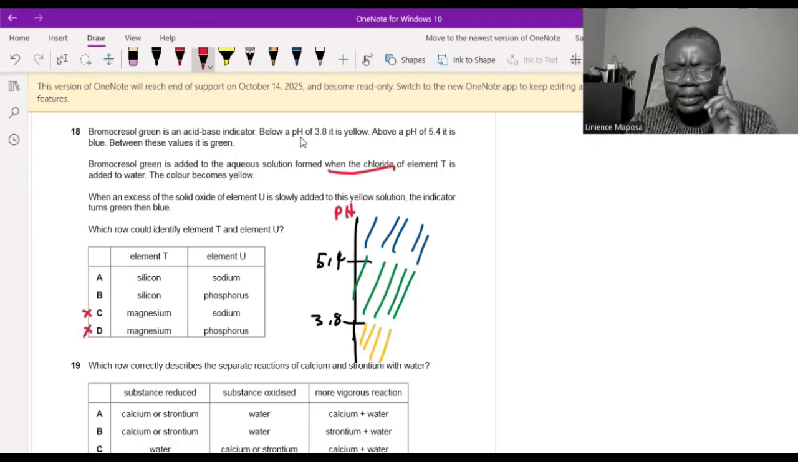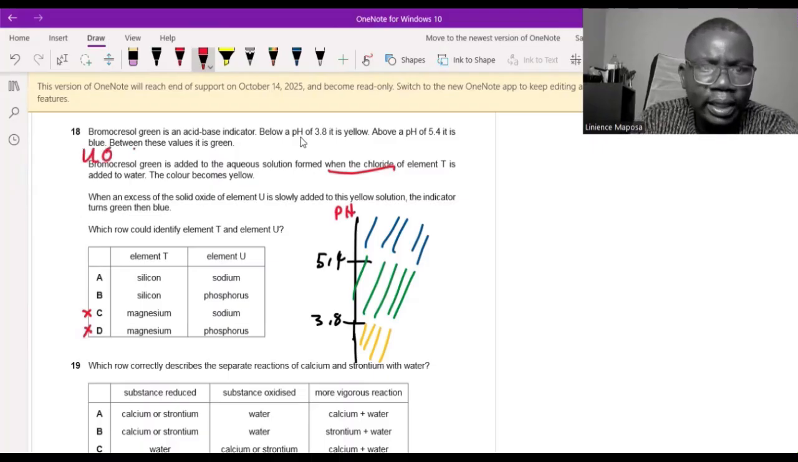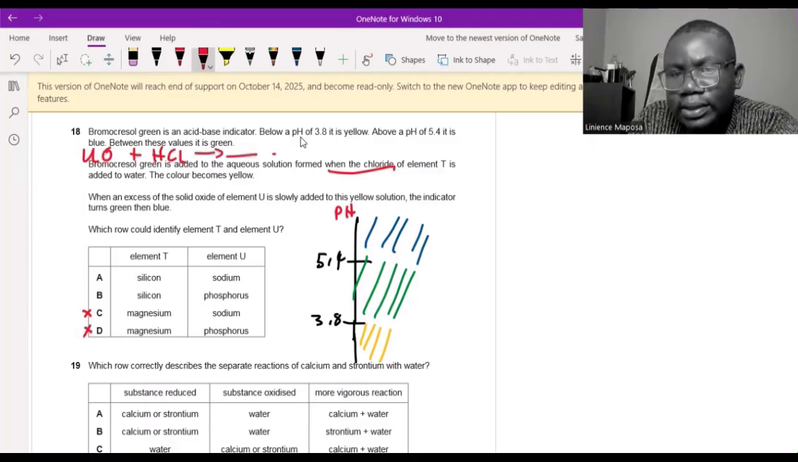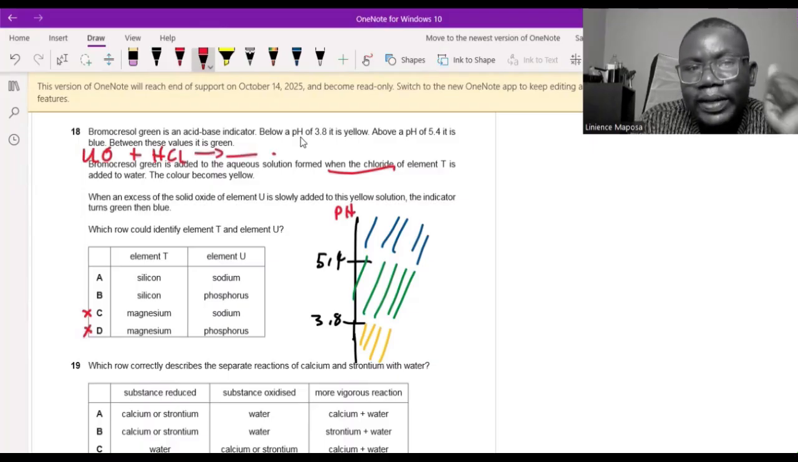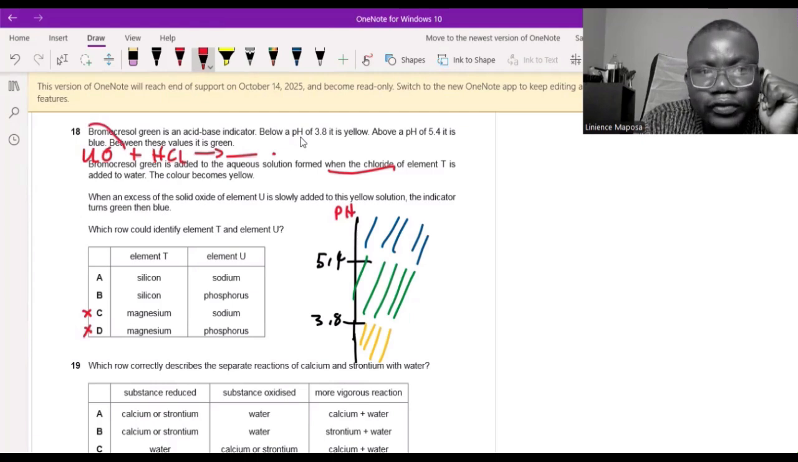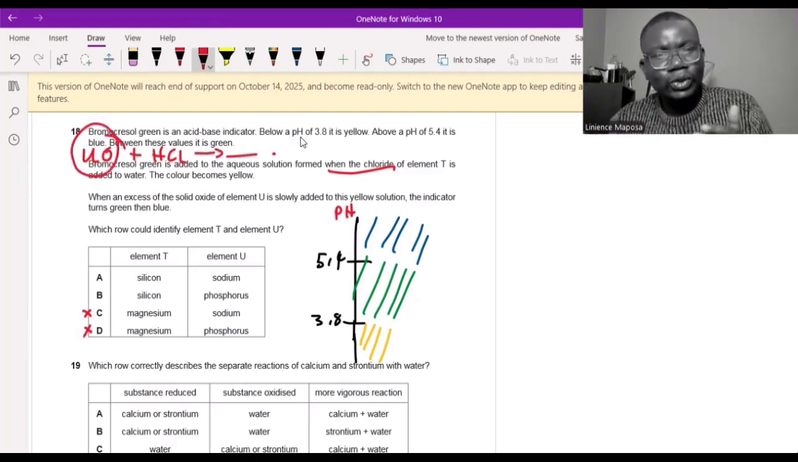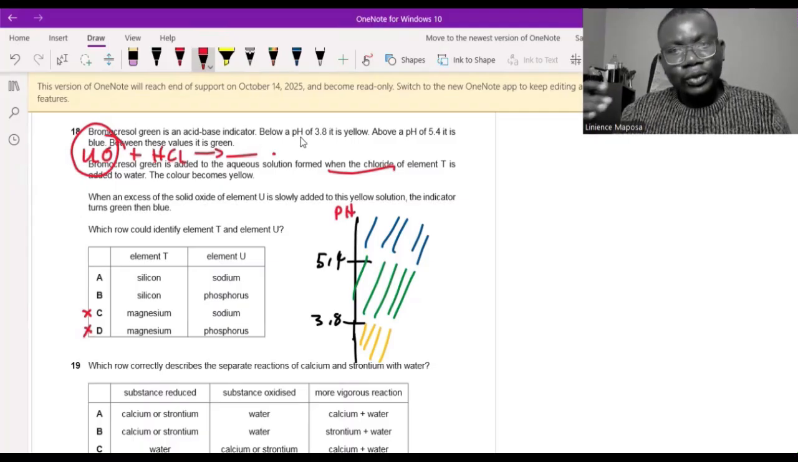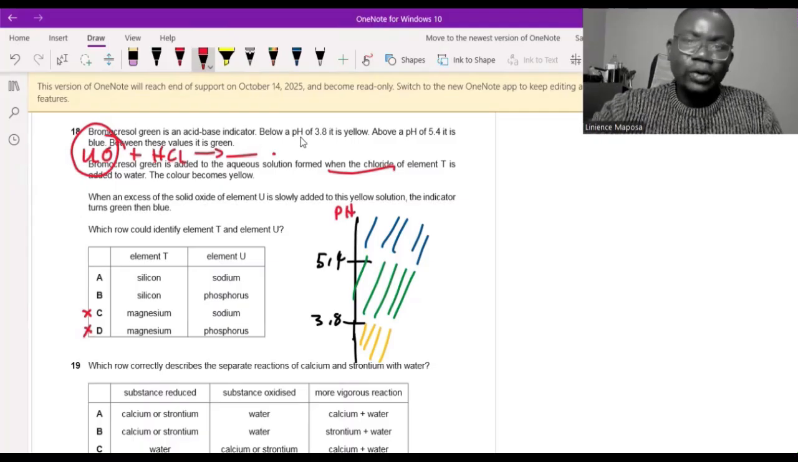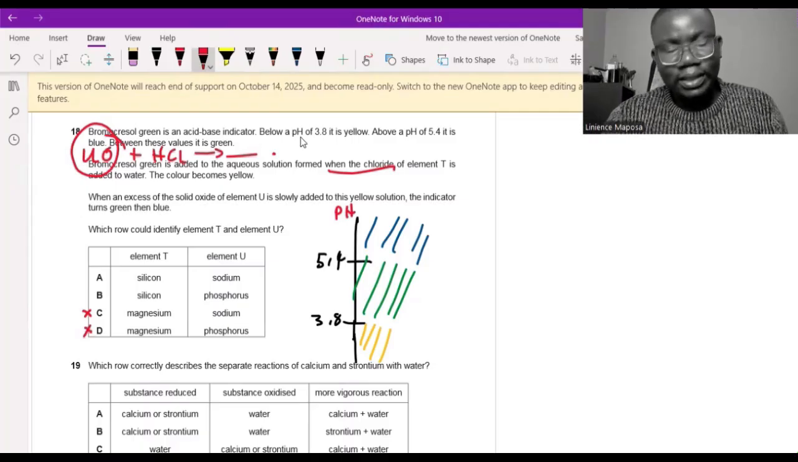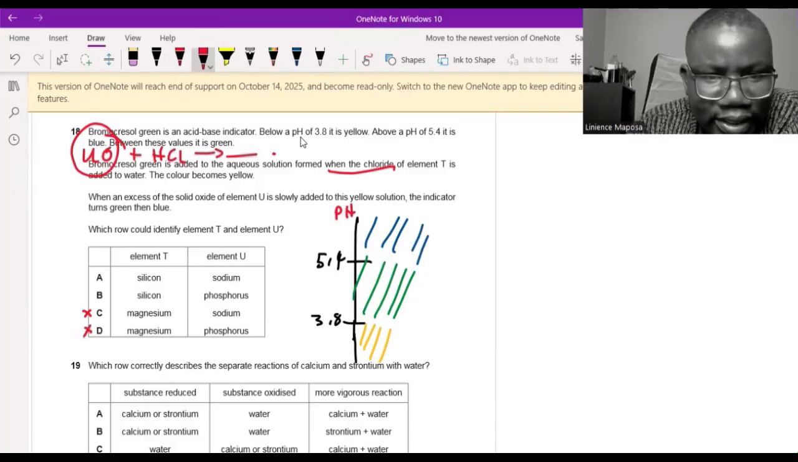So what does it mean? It's like you have an oxide of U. So U oxide plus, let's say, HCl, kind of neutralization reaction. So it neutralizes. It goes through green and then it neutralizes. But at some point, as you keep adding, because they said you slowly add the oxide, you are now going to have more of this oxide. At some point, you go above the neutralization point, and then you are in the alkaline region. The indicator turns blue. So which one is it?